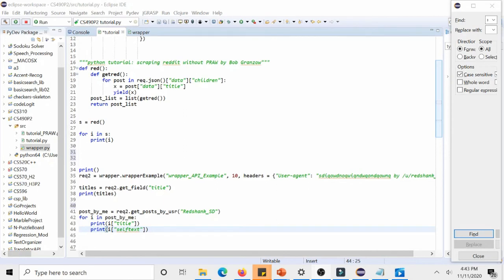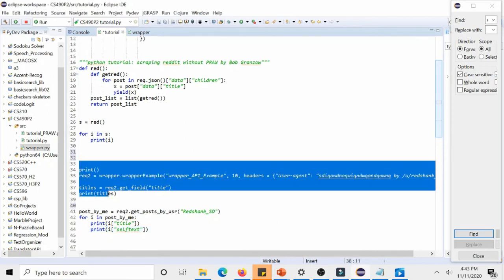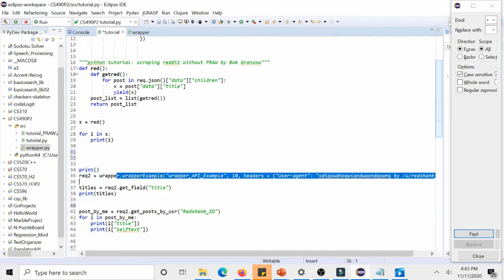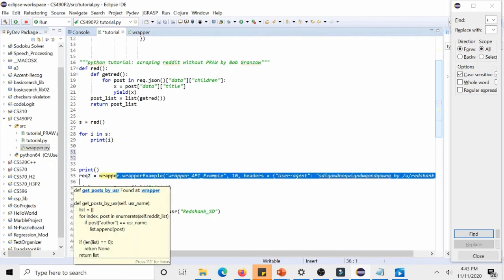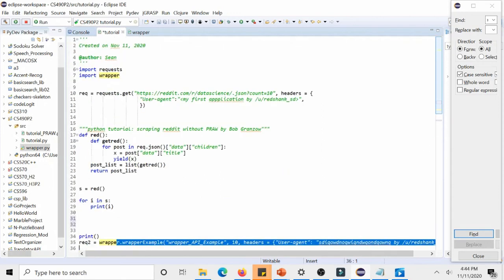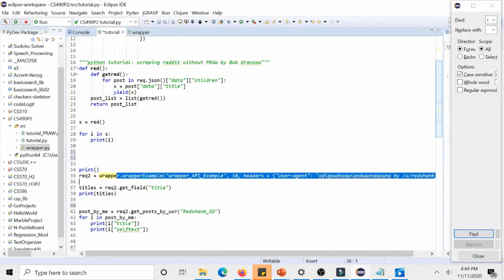Hopefully now you can understand how a wrapper can intuitively navigate the Reddit API. So all we needed to do was instantiate it and call its various functions, and we can now filter by title and other fields, as well as get the posts by a certain user. Now, if we wanted to, we could add more functionality. This is a basic example that is designed to illustrate how we can do the same functionality, but maybe more succinctly in the future.